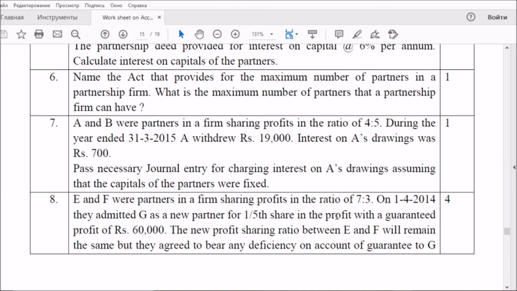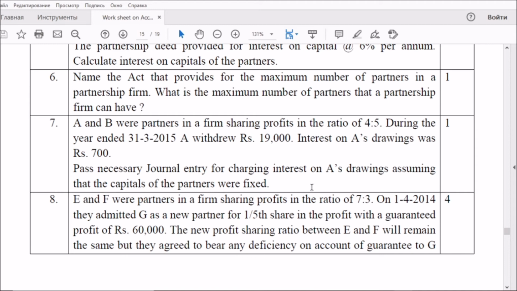And the next one is related to preparation of an adjusting entry. We have to give one entry, not an adjusting entry, but a simple entry. How can we record the interest on drawings? The only hidden aspect is, if the capital is fixed, you know very well the interest on drawings is shown not in the capital account but in the current account. And based on the partner's name, you can create the entry also.